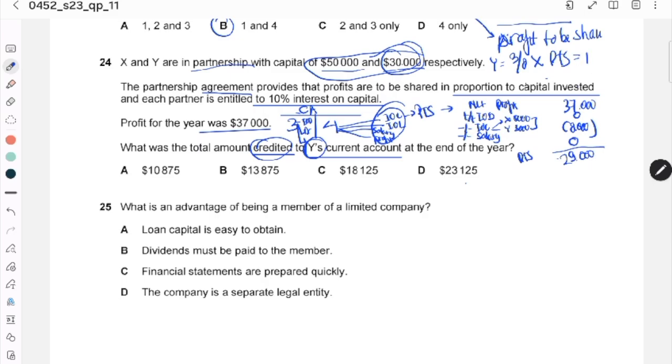So this one is 10,875. Remember, on the credit side is not only profit to be shared, but there is also interest on capital. Interest on capital is 3,000. So the total on the credit side is 13,875. So this one is number B.